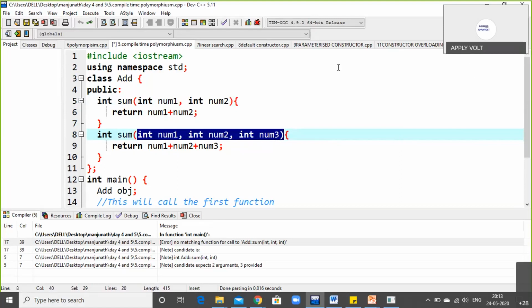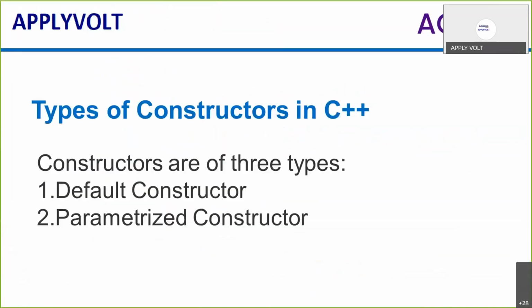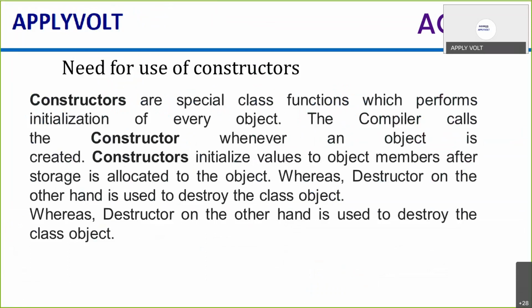Okay, let us go to the constructor now. After this polymorphism, let us go to the constructor. See, all concepts are interrelated to polymorphism and inheritance. That is why OOPS has got more weightage on polymorphism and inheritance.